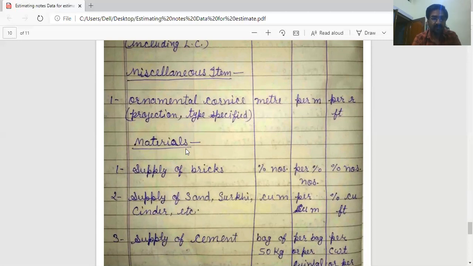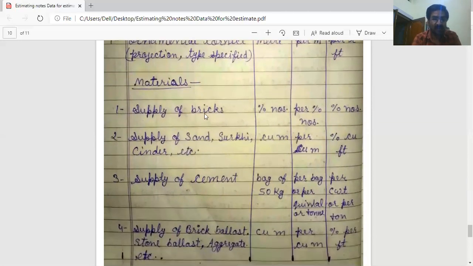Materials. Supply of bricks is measured in numbers and paid per 100 bricks, that is, the rate of 100 bricks.